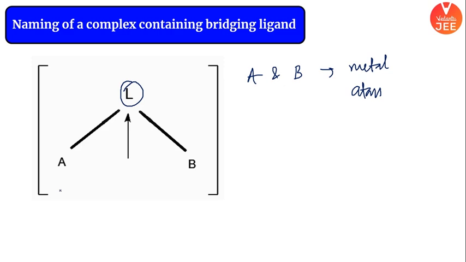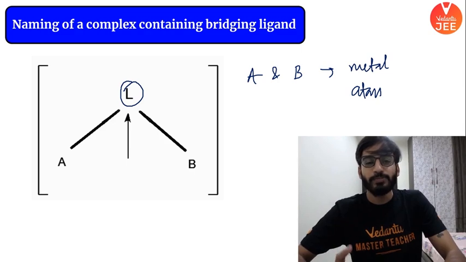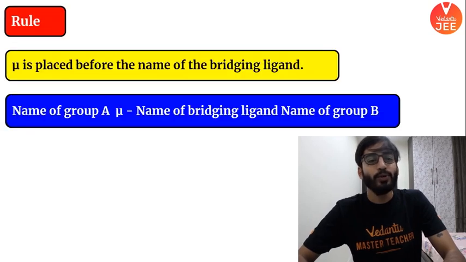So A and B are metal atoms. Now we have to study the naming of bridging ligand. Now ligands are bridged between the two central atoms. Here what will be happening, beta? The ligand would be bridged between two central atoms. A and B are the central atoms. So how do we name it? Very simple. Mu is placed before the name of the ligand, right?